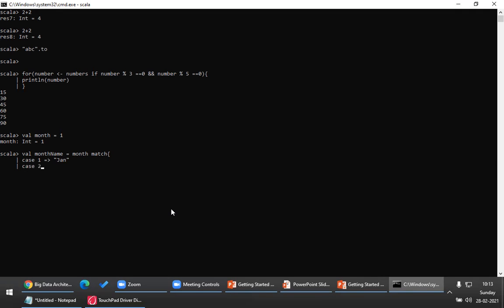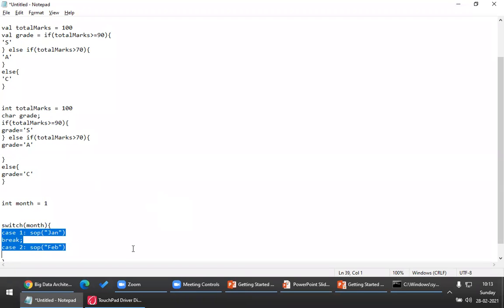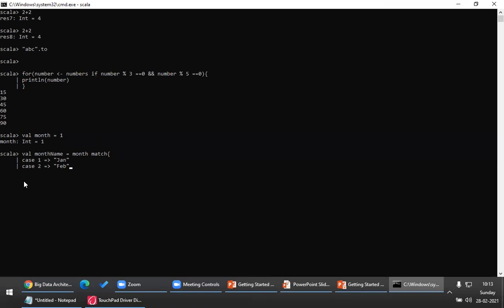You can write case 2, this returns February. And please do remember it, February. If no case matches, let's assume in Java, if any of the cases doesn't match, what do we give? Default. Right? But here, please look at this. I'm not giving any default case. Let's see what happens first. Let me execute this piece of code.